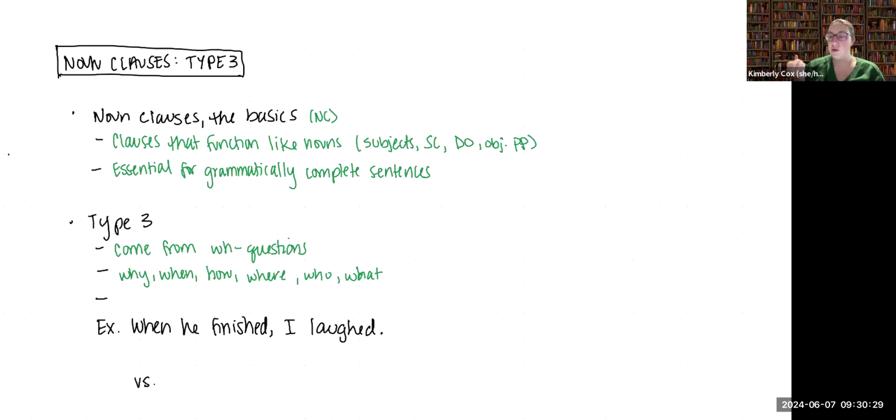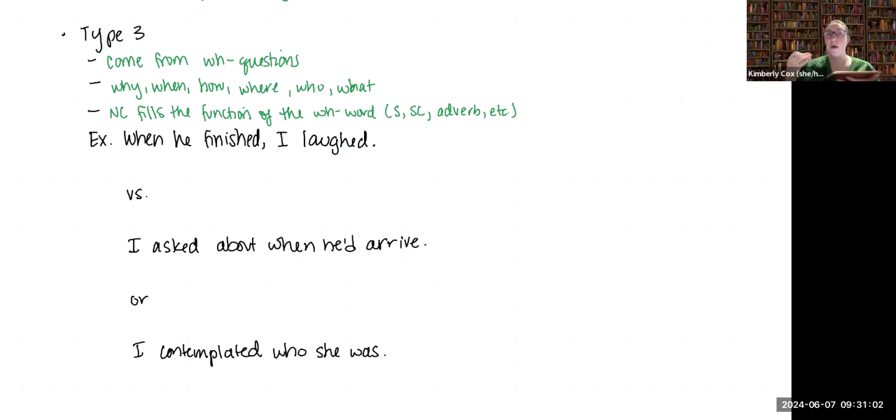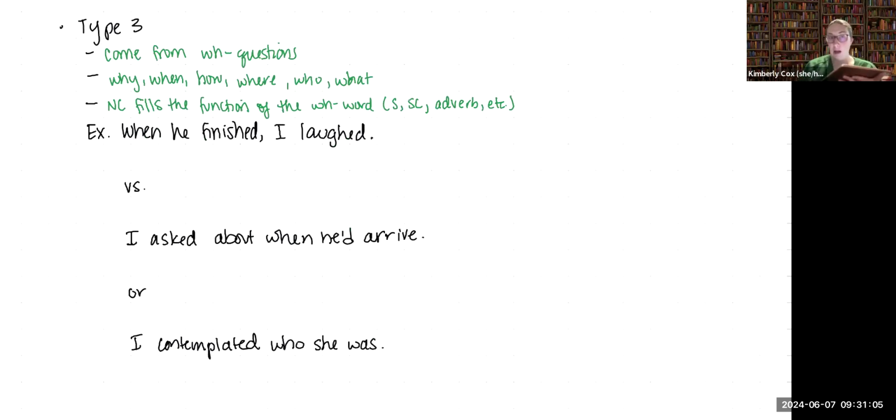So what's important to remember is that the noun clause fills the function of the WH word in the original question. So for instance, subject, subject complement, adverb, etc. So hold on to that because I'm going to give you a couple of examples that I think will help localize what I mean.